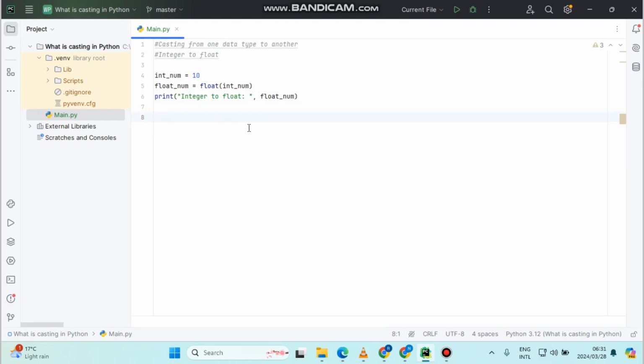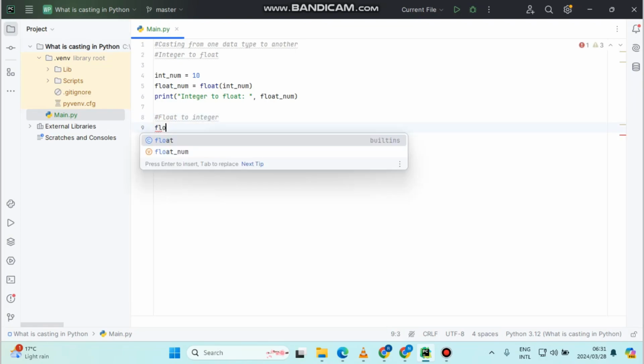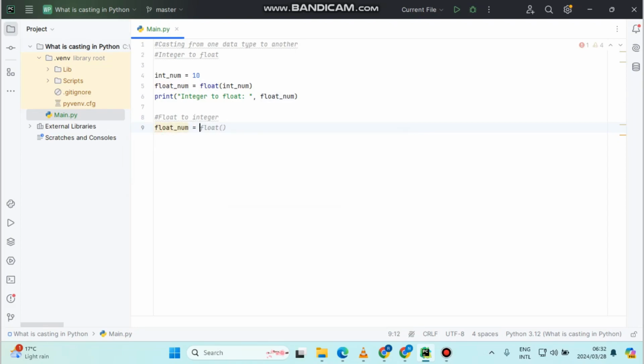Now let's cast another variable. Let me include another comment here: let's cast from float to integer and see the difference, and how you use them in the program. I'll declare a float variable, float_num, and initialize it to 3.14.